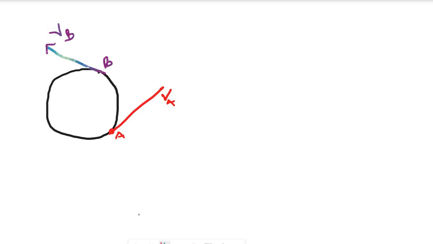So which means the acceleration is toward the center. Let me use another color. Acceleration is directed toward the center and perpendicular to the motion of the circle. I'm very sure you got it. This is the center of the circle. Center to edge is called radius. This is radius. This is radius.